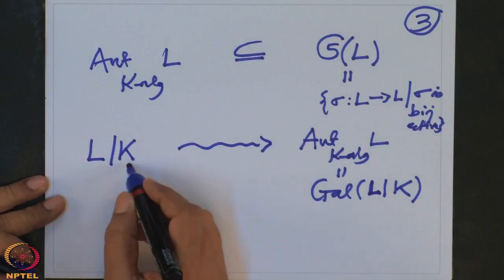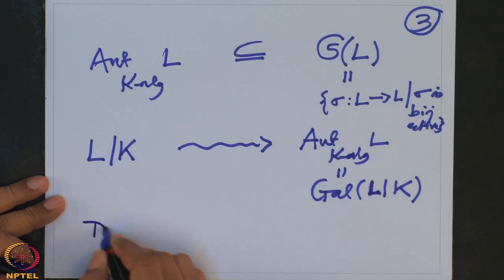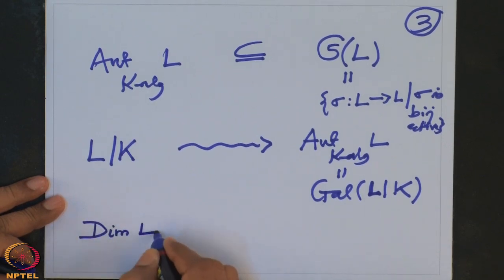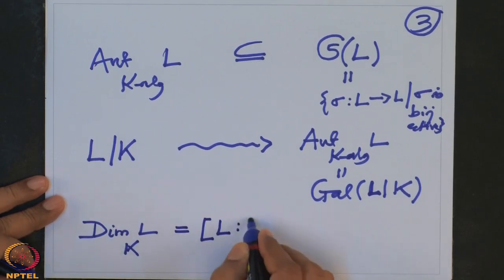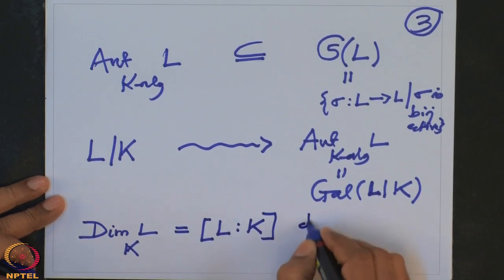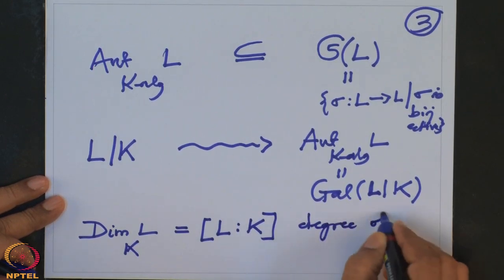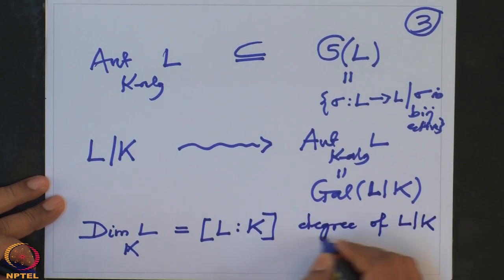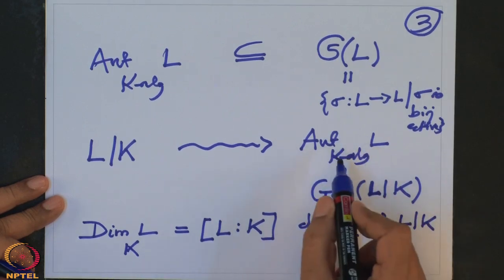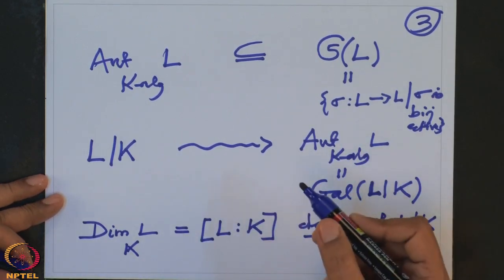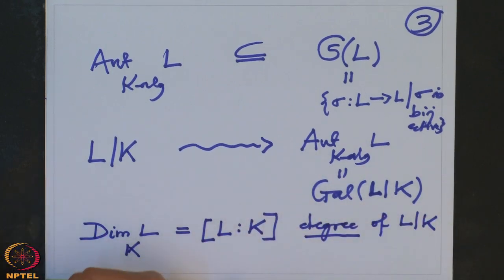For example, to a field extension, because L is a K vector space, we have this number, the dimension of L over K. This is the cardinality of a basis of L over K. This is also denoted by [L:K], and this is also called the degree of the field extension, degree of L over K. And also we have the group, so we have the order of that group. So the first question is what is the relation, some kind of relation. This is what I am going to do first.